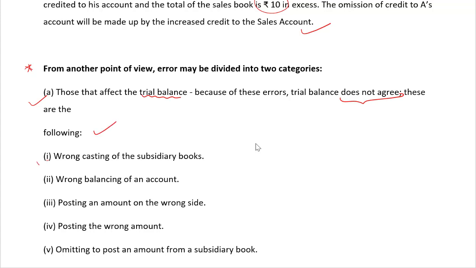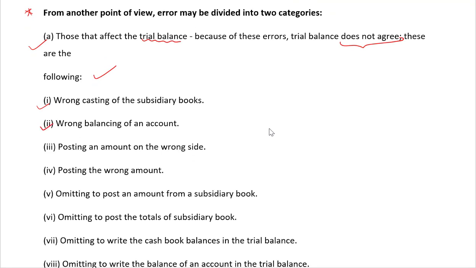These are the following: wrong casting of subsidiary book, wrong balancing of an account, posting an amount on the wrong side, debit or credit, posting the wrong amount, 19,000 as 18,000, omitting to post an amount from a subsidiary book. We totally omitted to post this amount from the subsidiary book.